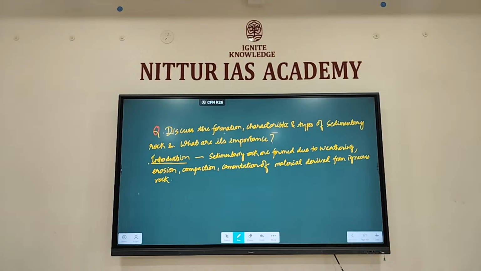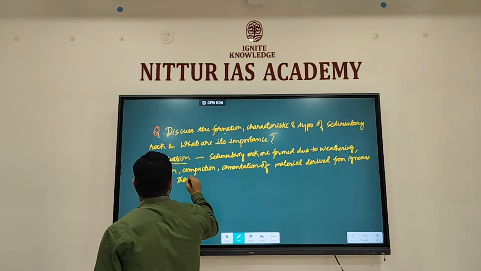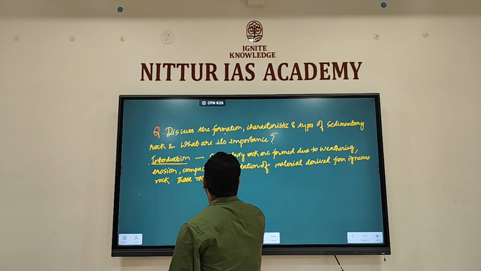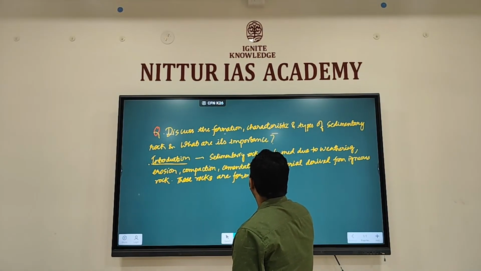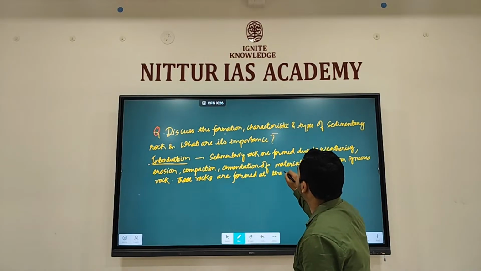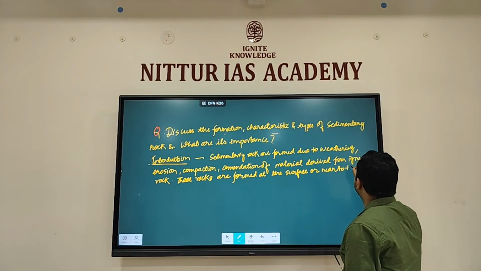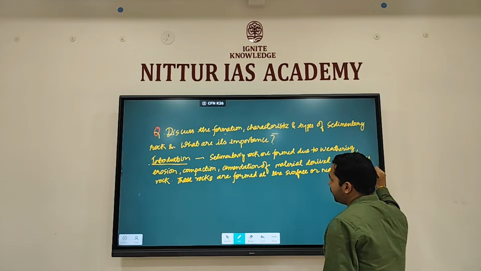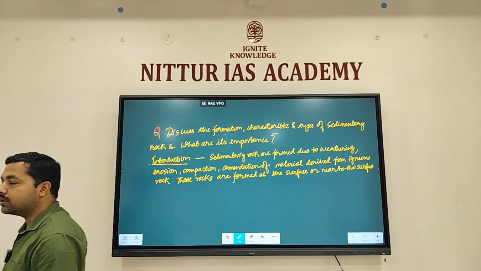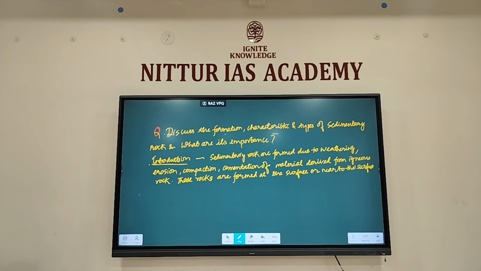These are the rocks that are formed due to weathering, erosion, compaction, cementation of material derived from igneous rocks, and these rocks are formed at the surface or near to the surface. So this can be your introduction for this question: sedimentary rocks are formed due to weathering, erosion, compaction, cementation of material derived from igneous rock. These rocks are formed either at the surface or near to the surface.